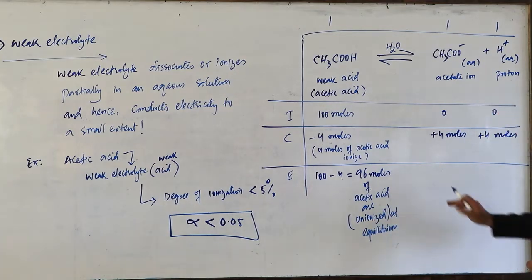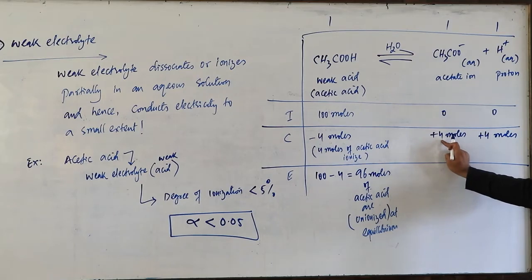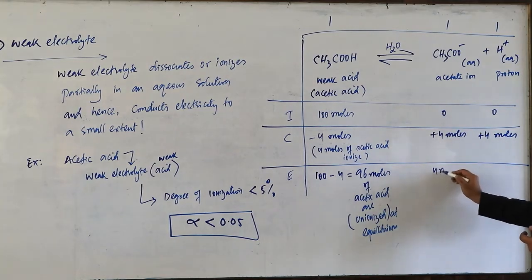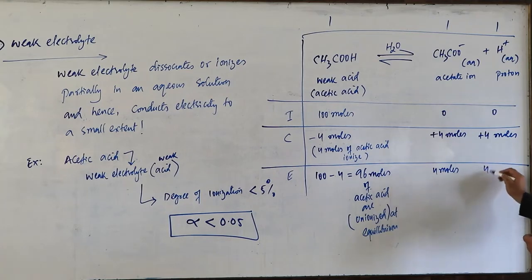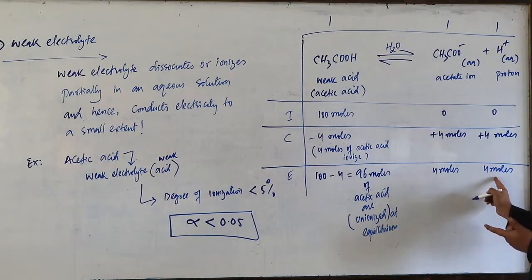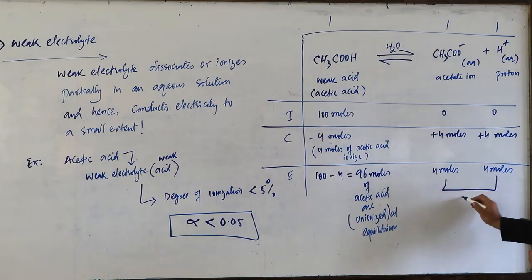Okay. Now after that, how many moles are here? Initially there was 0. Then this is reduced or produced. Ions are produced here, obviously, so you are getting 4 moles. So obviously 0 plus 4 is 4 only, and 0 plus 4 is 4 only. So you have these 4 moles and 4 moles. These are the ions liberated by 4% of what? Acetic acid. 4% is less than 5% only. So these are the ions at equilibrium.